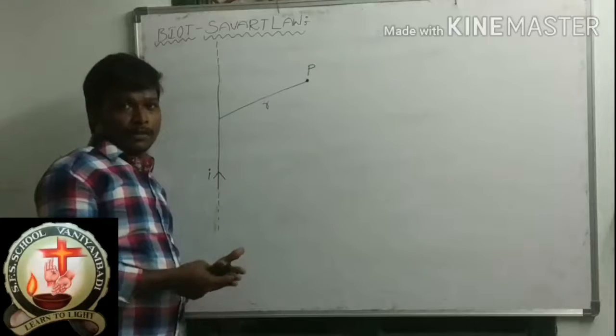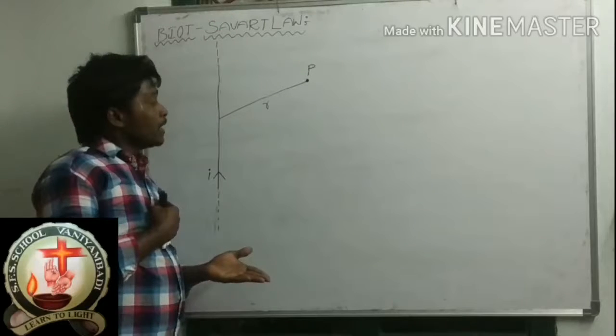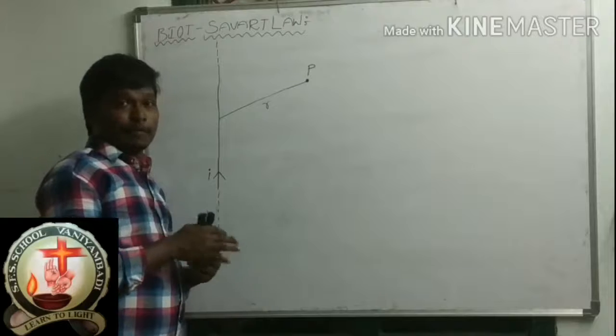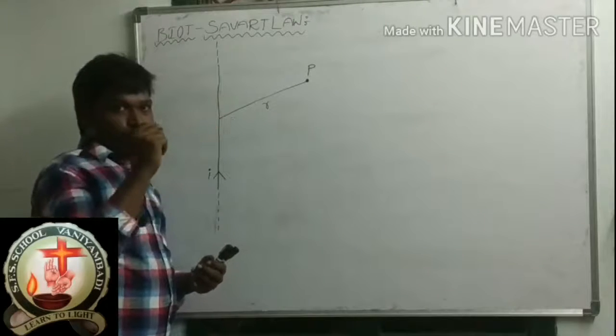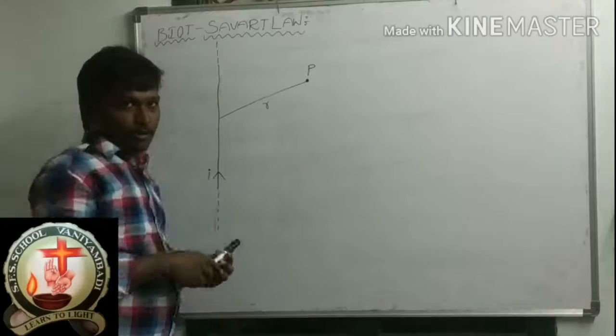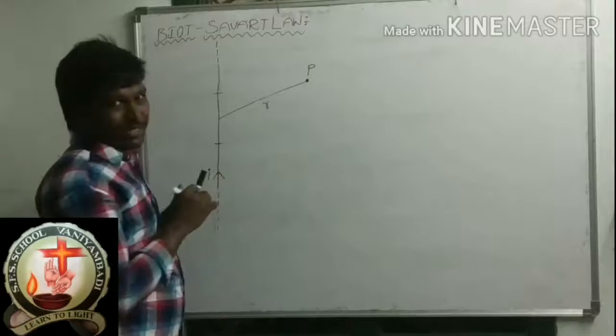For that reason, what I am going to do is take a small element of this wire. Small element means just one part.